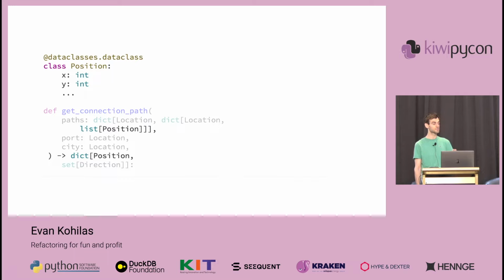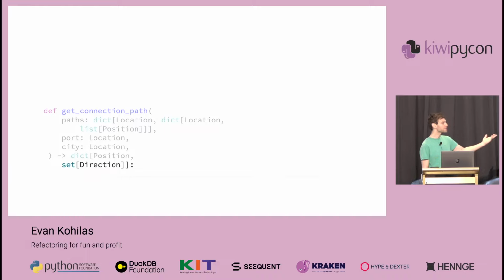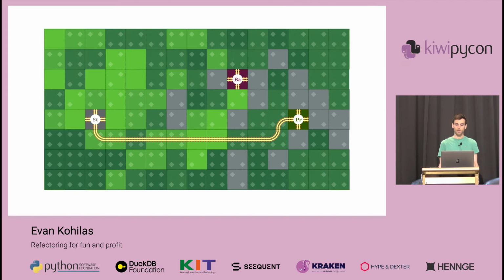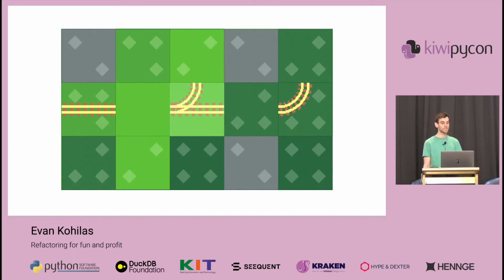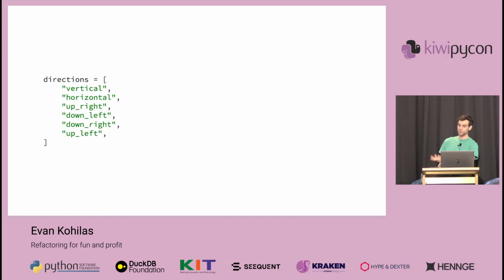This excessive typing does mean that if they need to become classes, like after cleaning up the code, we could then just easily support that. For example, what is a direction set and how can we refine it? Well, a single connection from a port to a city has a direct path, but there's often multiple of these connections that can overlap, like this middle part here, meaning that the track at that overlapping point can consist of different components. In this case, a horizontal and an upright component, which I had just defined as strings and passed around as a set.